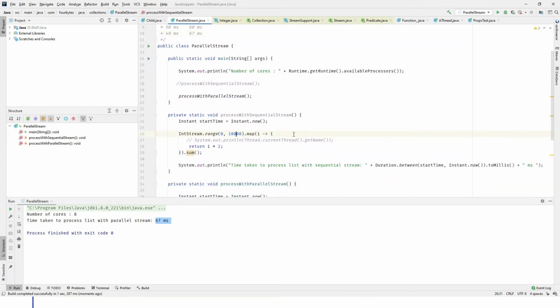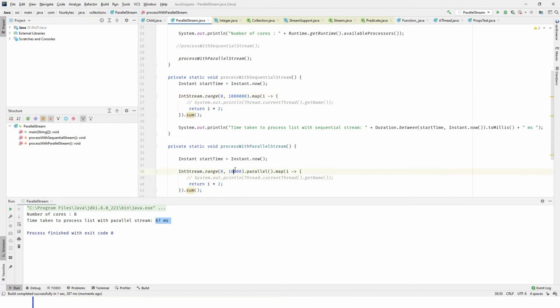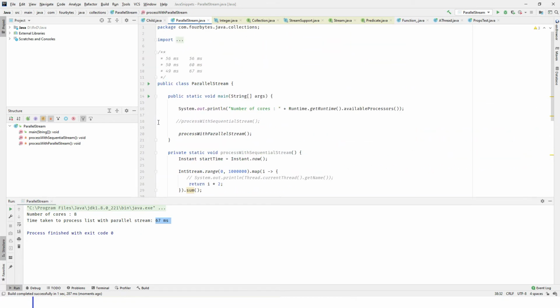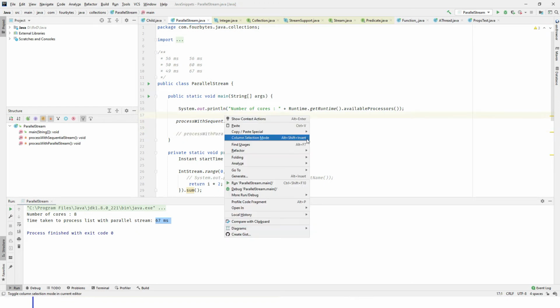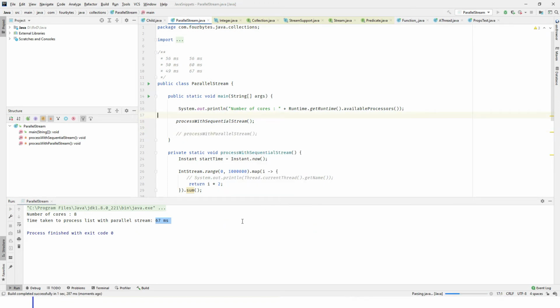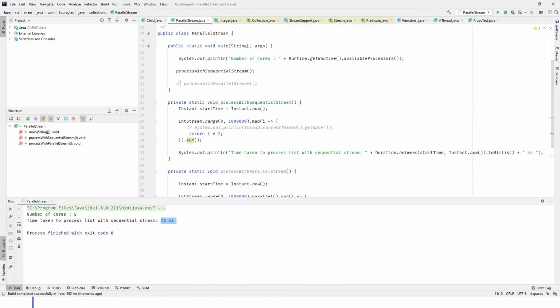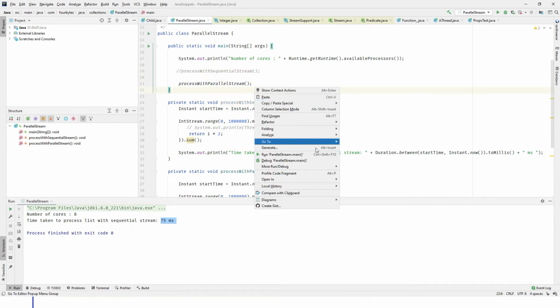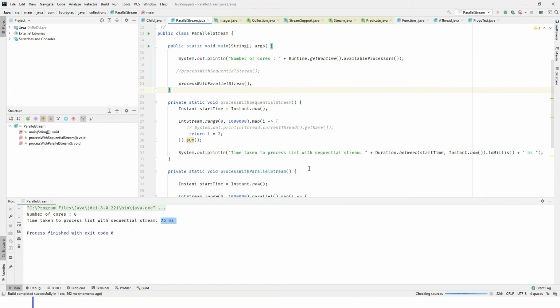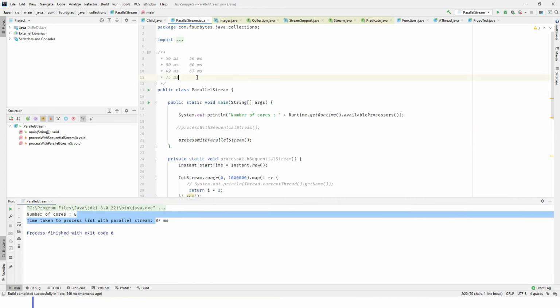This time I'm going to increase the range to 1 million. Same steps. First run sequential and get the statistics: 75 milliseconds to process 1 million records. Now run the ParallelStream: 87 milliseconds.